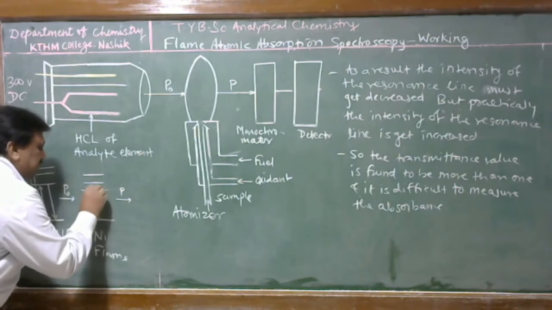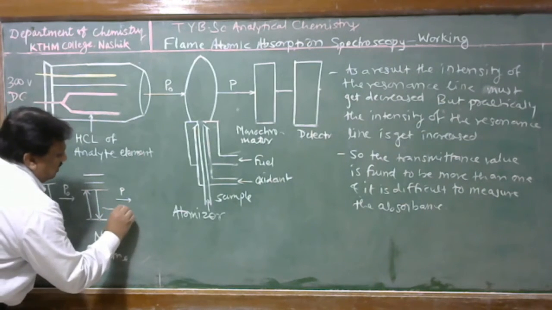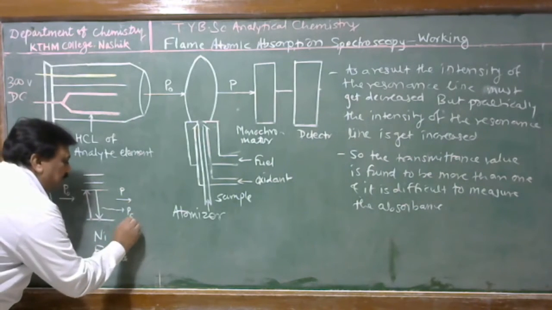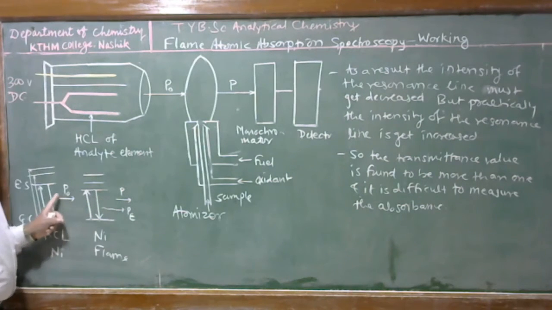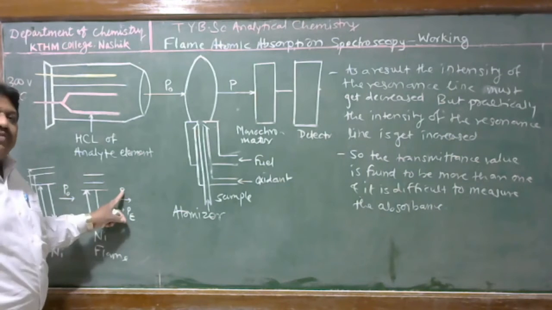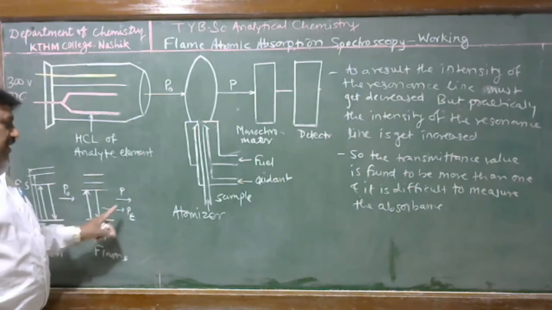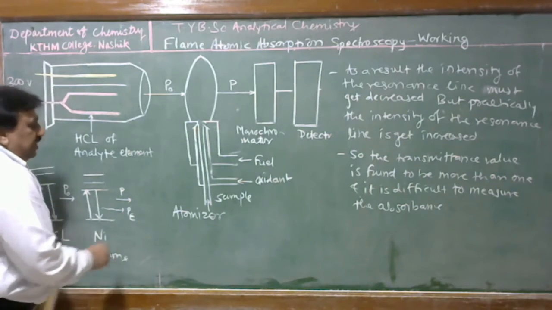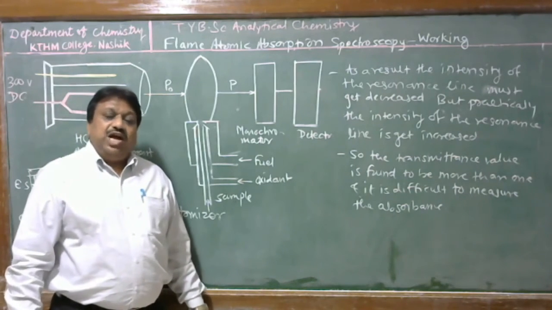But when these excited state species come back to ground state level, they emit a radiation. And therefore, P and here PE, because of this, the radiant power is increased. P means unabsorbed radiation from the hollow cathode lamp, and PE means radiation emitted by the atoms present in the flame, and therefore the intensity of the resonance line is increased, and therefore it is difficult to measure the absorbance of the atomic species.